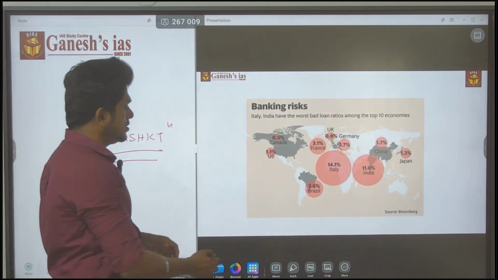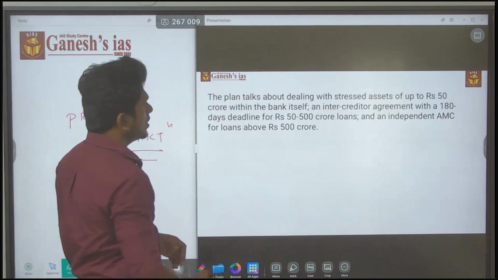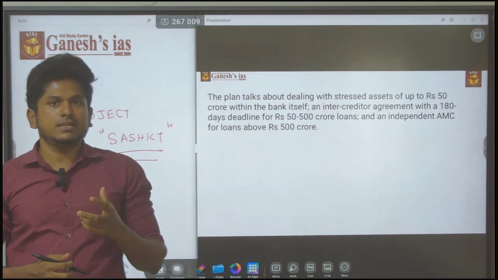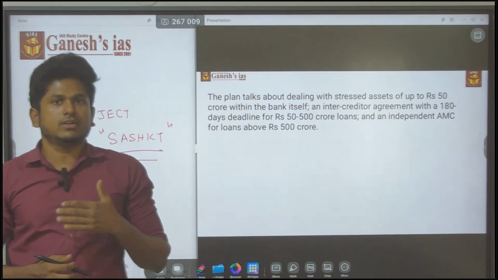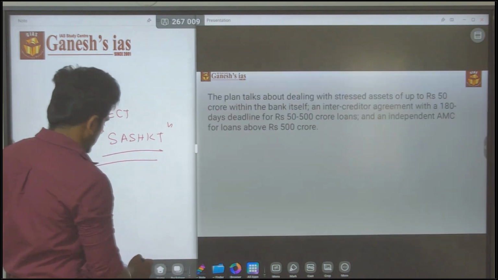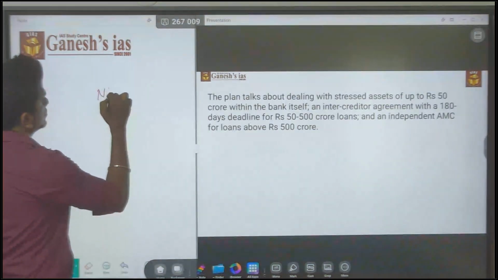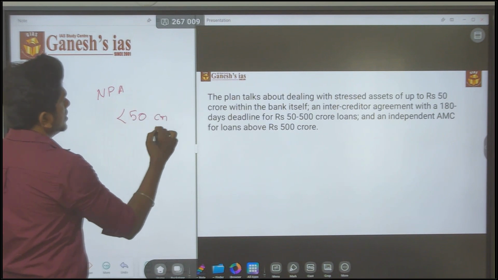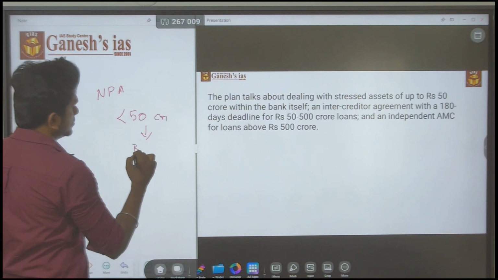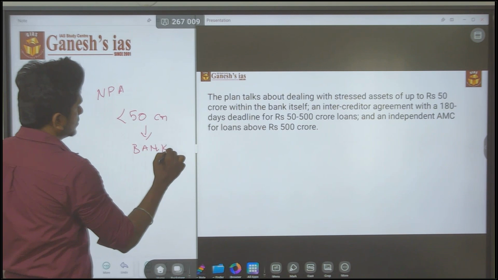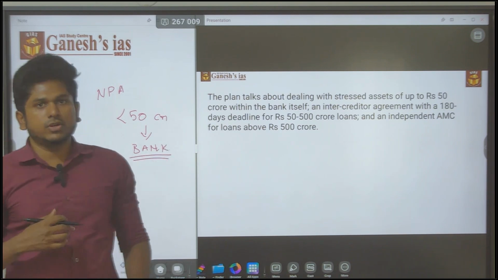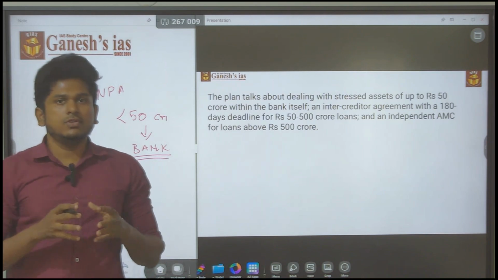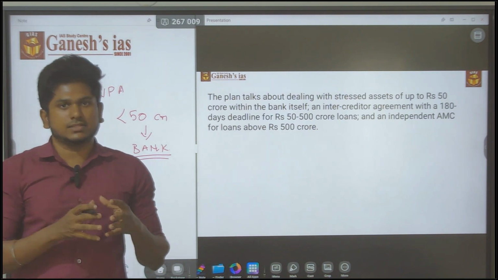Based on Project Sashakt, if the NPA is less than 50 crore, the bank has the power to appoint an insolvency professional, who will do the liquidation of the assets.